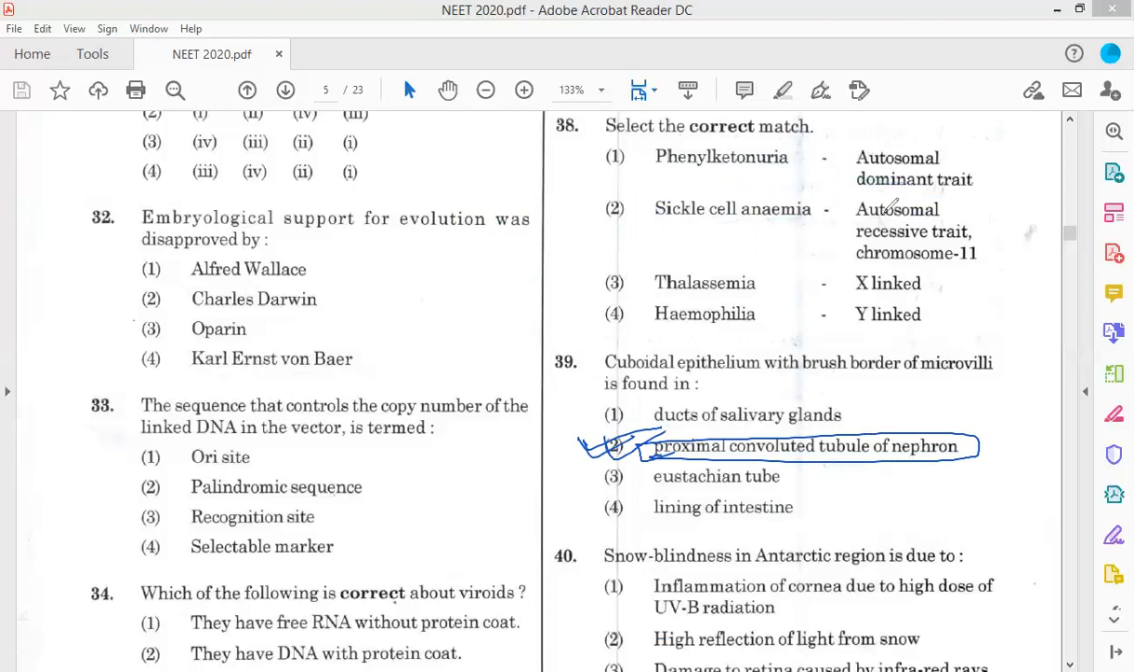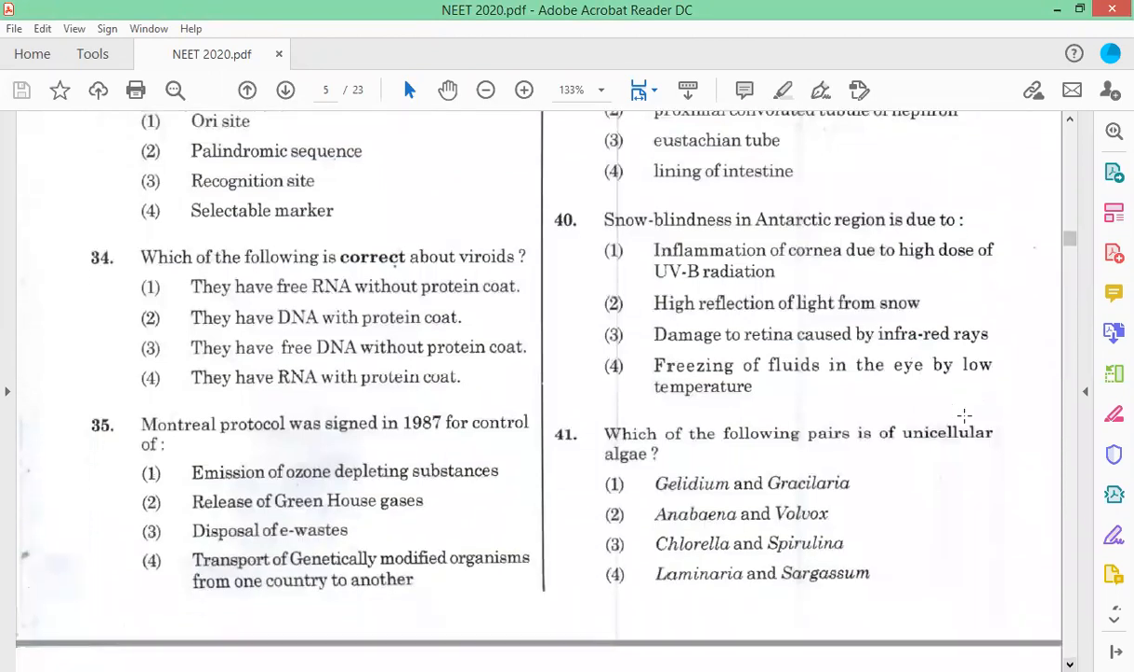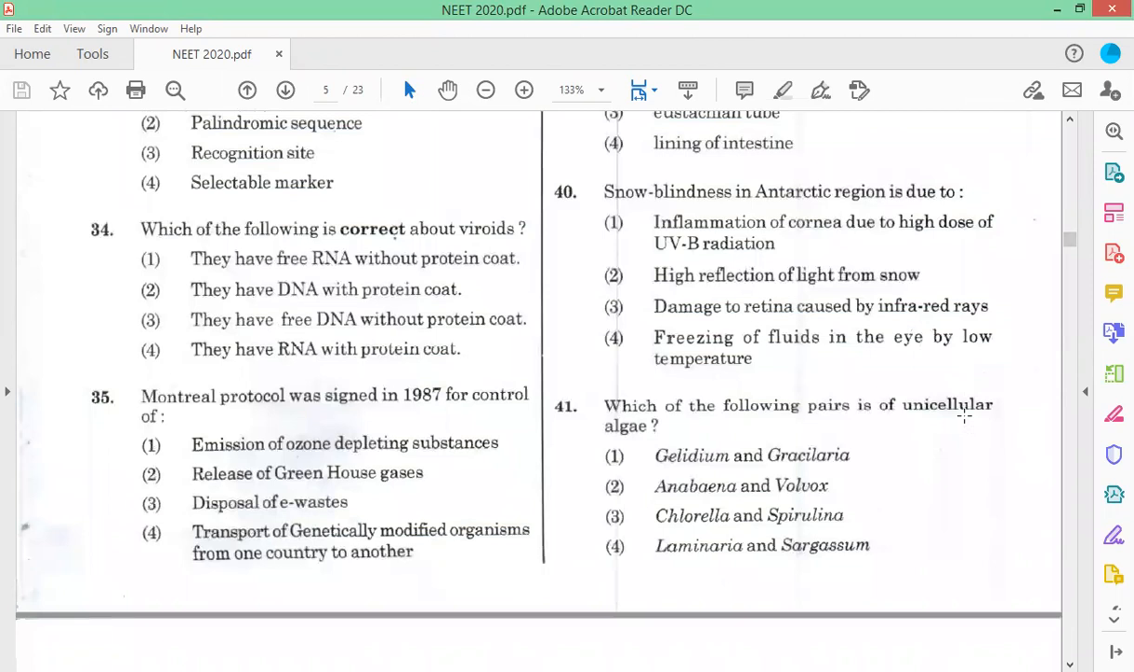Now question number 40. Snow blindness in Antarctic region is due to inflammation of cornea due to a high dose of UVB radiation. Option 1 is the correct answer.